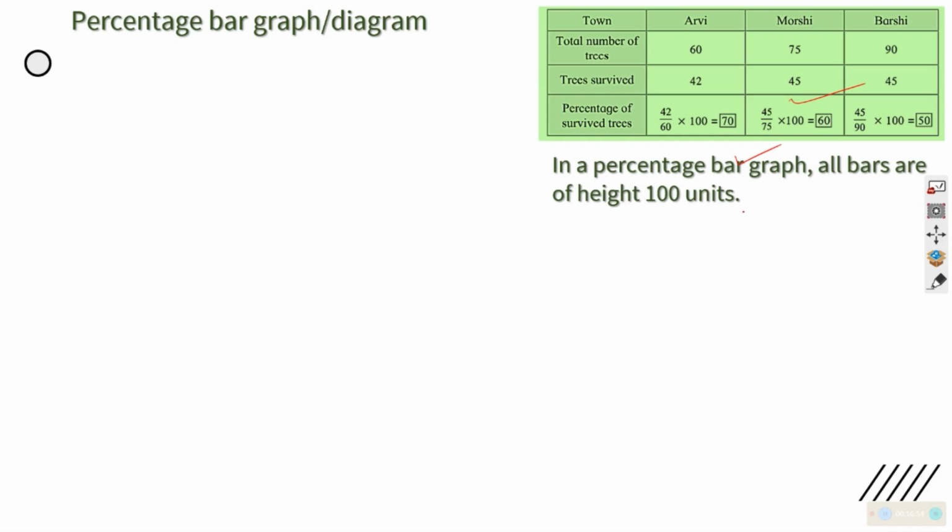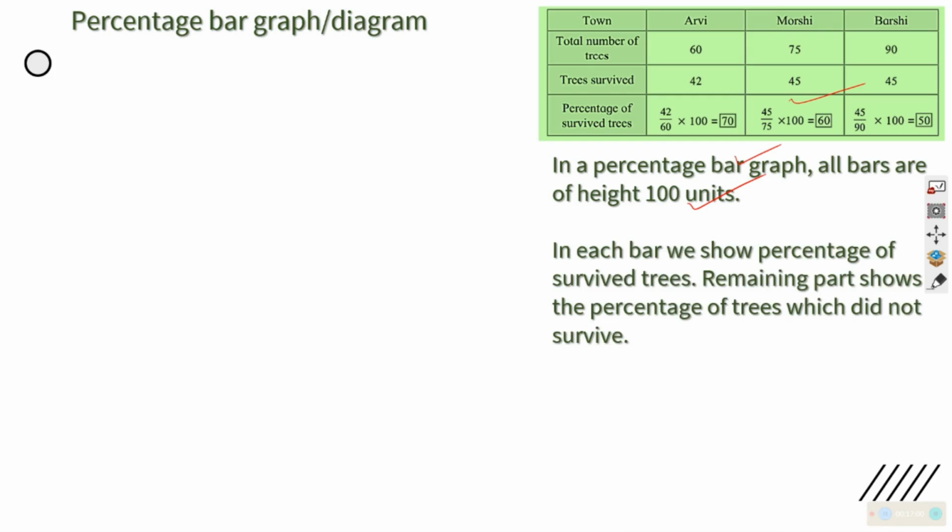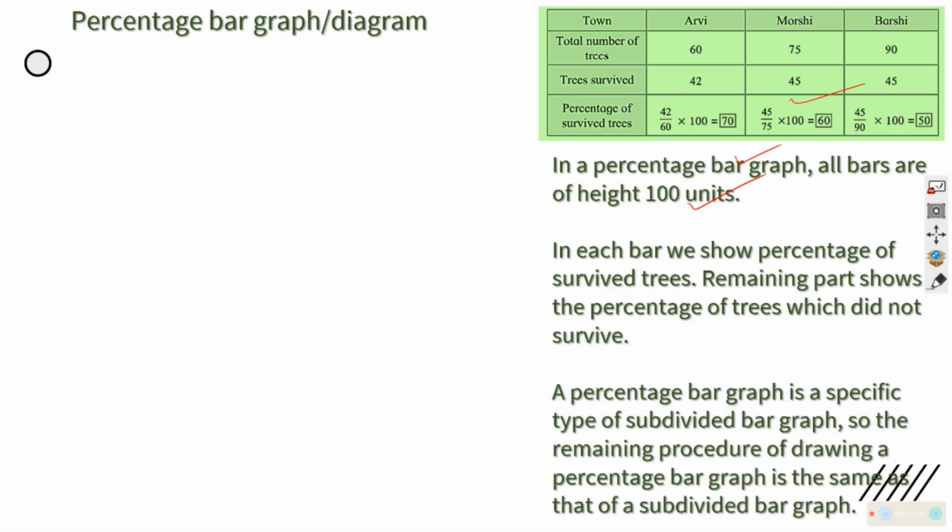So bar graph का height fix हो गया, 100 unit है, 100 में बताने जा रहे by coloring it or doing some shading. Okay, and the percentage of survived trees will be a part of that bar graph. The remaining will be did not survive. You will understand it now. So this is also a subdivided graph. Only difference is that all bars will be of 100 unit.